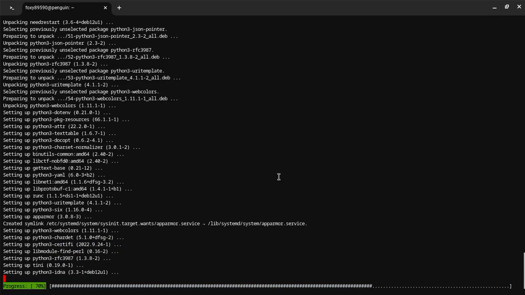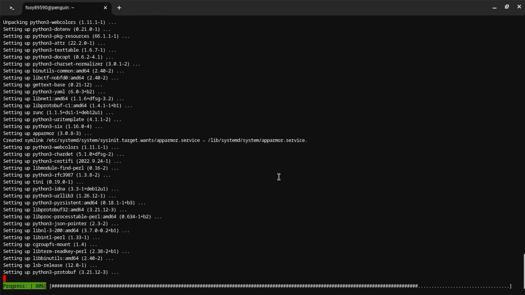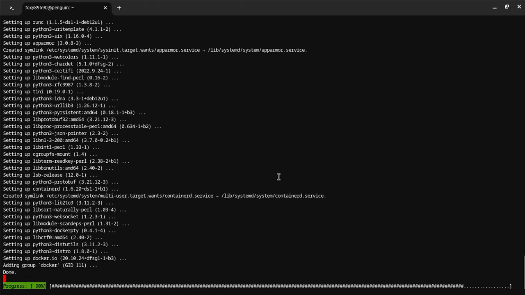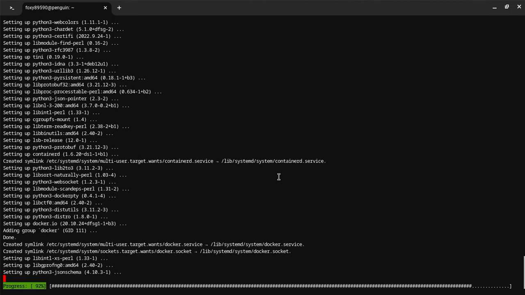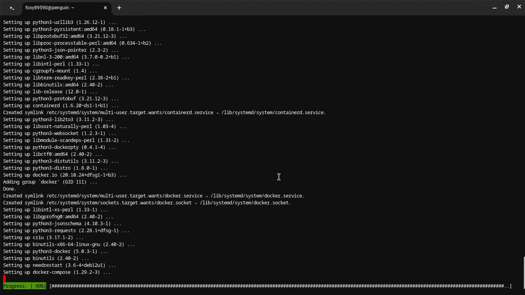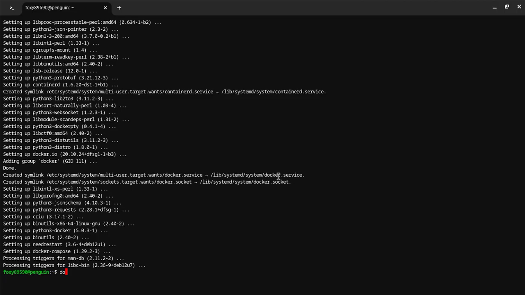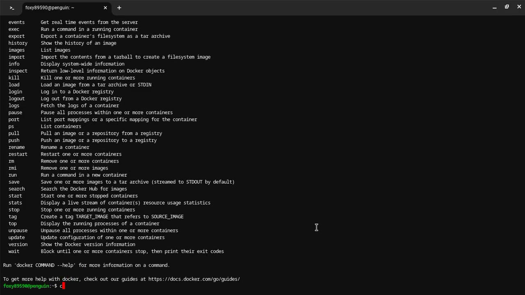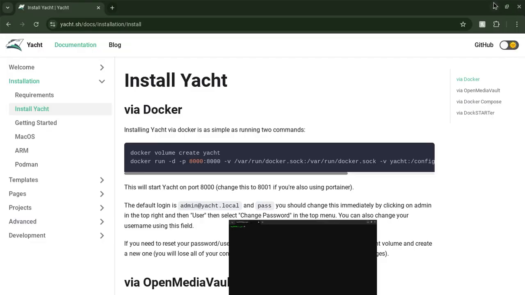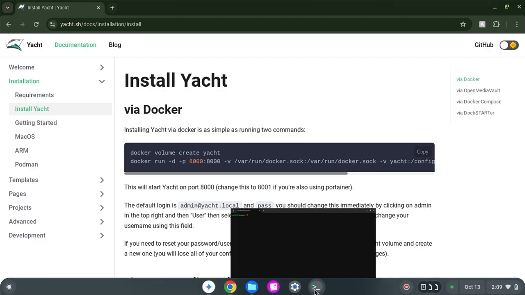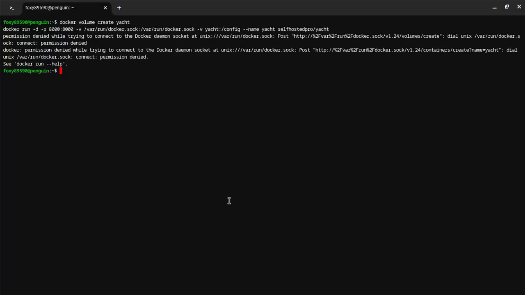Okay, it's setting up Python 3, and adding group Docker. Good. Now we need to test if Docker's working, and it is working. So now we need to go to here, which I'll link this website in the description, and create. Oh, sudo su.